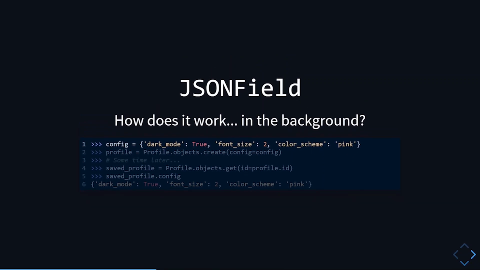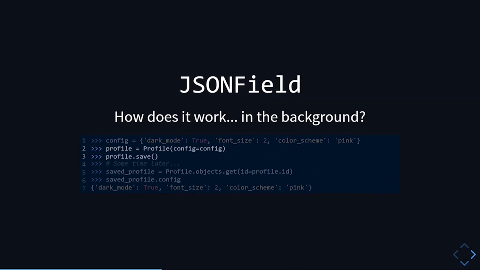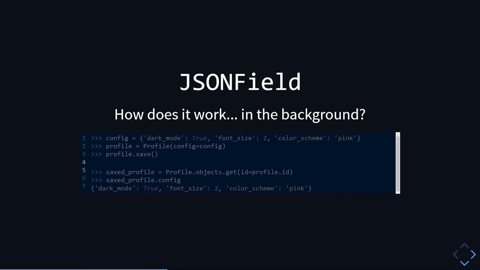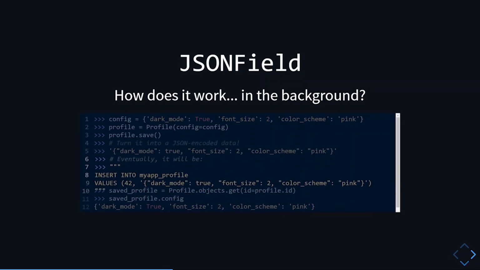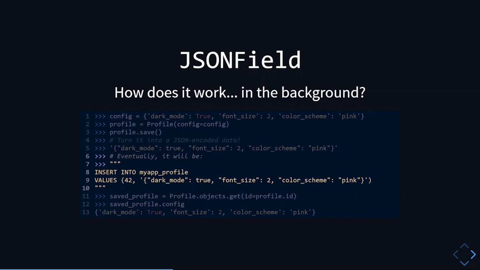From the dictionary, we call objects.create with that dictionary as the config value. Actually, I'm going to break this down into the instantiation of the profile object and then calling .save on the object. When we call .save, what happens in the background? We turn the dictionary into JSON encoded data, and then Django will compose an SQL query to store the data in the database like this. The config value is just a string that contains valid JSON data.